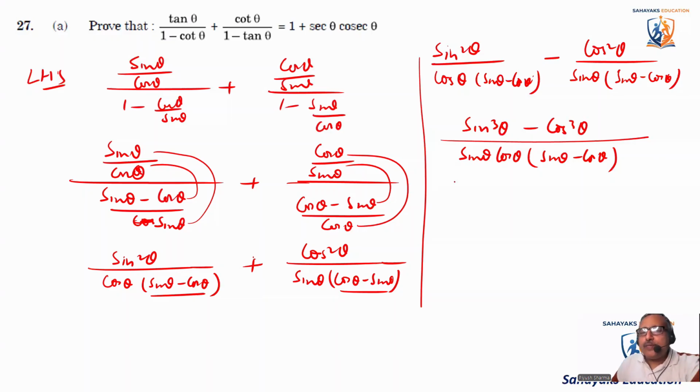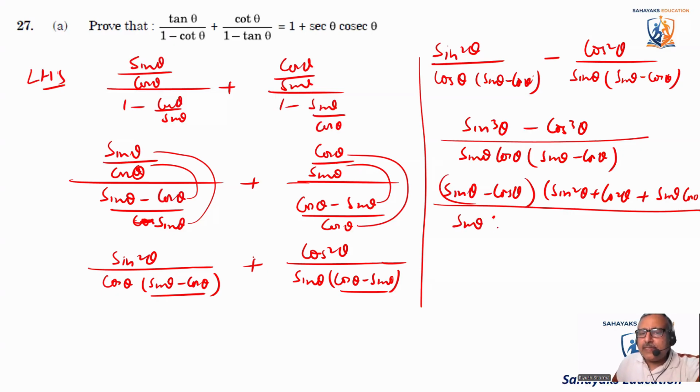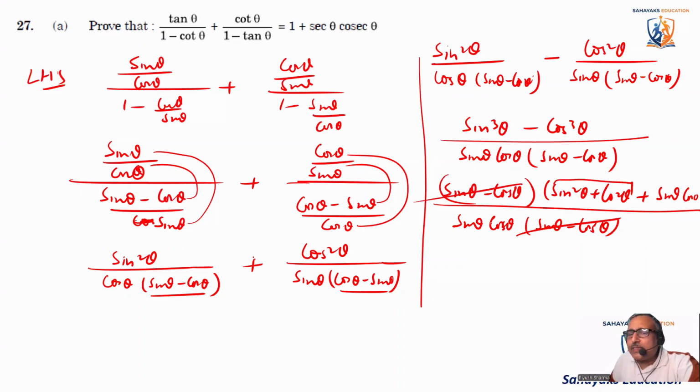So what is a cube minus b cube? A cube minus b cube is a minus b into a square plus b square plus ab. That is sine theta minus cos theta into sine square theta plus cos square theta plus sine theta cos theta, divided by sine theta cos theta into sine theta minus cos theta. So sine theta minus cos theta will cancel out. Sine square theta plus cos square theta is equal to 1. So it comes out to be 1 plus sine theta cos theta divided by sine theta cos theta.